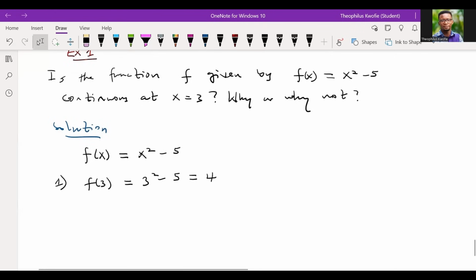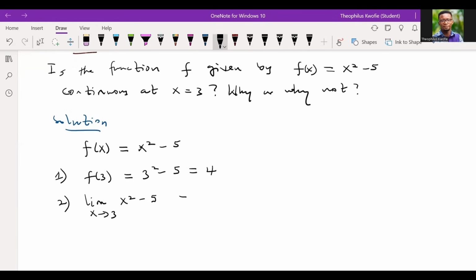That should give us 4, right? Now, with the second condition, we need to find the limit of the function as x approaches 3. So the limit of the function, x squared minus 5, and what would that be? Remember, we learned the laws. If you have visited our previous videos, we apply the laws of limit, and which law can we use? Over here, straight away, we just plug in the x value. Wherever we see x, we replace it by 3. So we have 3 to the power 2 minus 5, which is equal to 4.